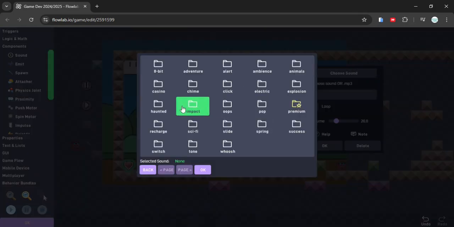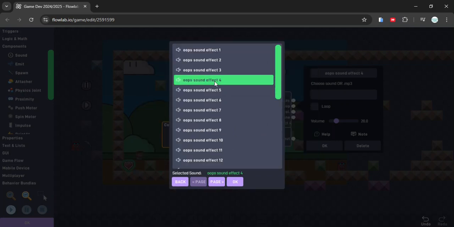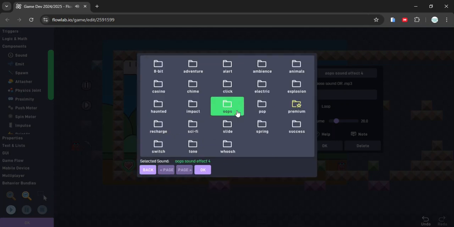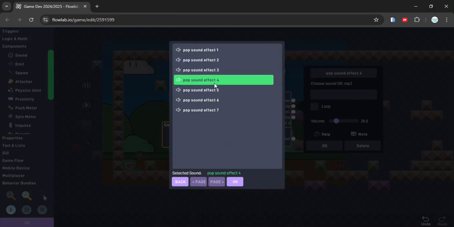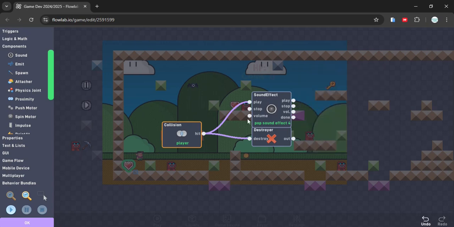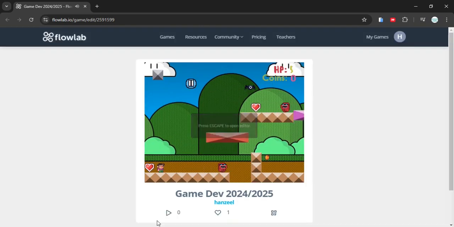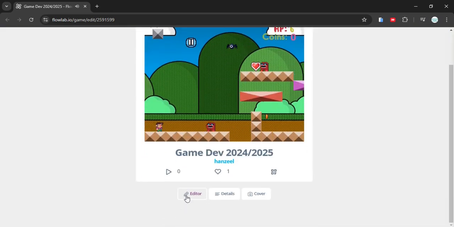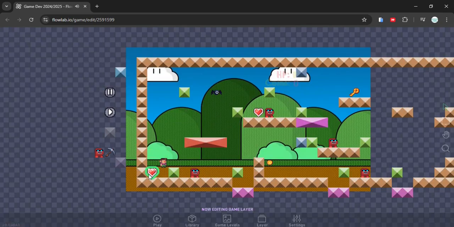You can choose the effect. Okay, this one. Okay, you can try. You can hear the sound. Okay, just like a tick, like this. Okay, for the development you can clone this one here. It's just for development.